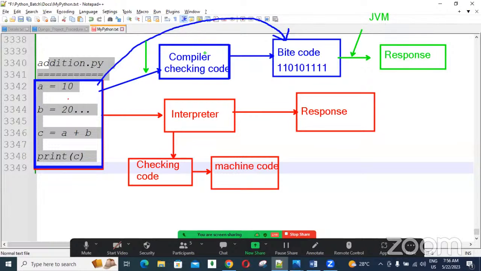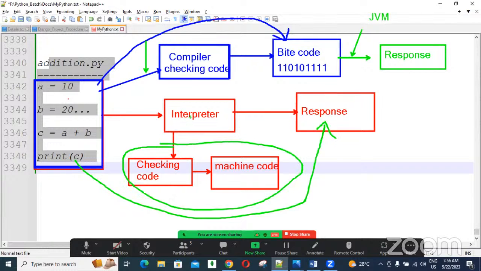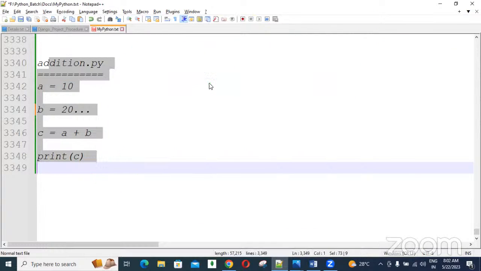But in Python, there is only the interpreter. We execute only one time, and it directly tries to give the response from the high-level code. Internally, the interpreter does these two things. Is it clear? Is my voice okay now?